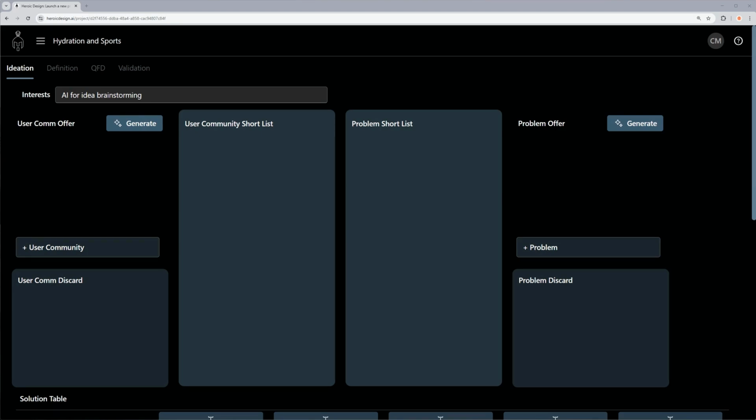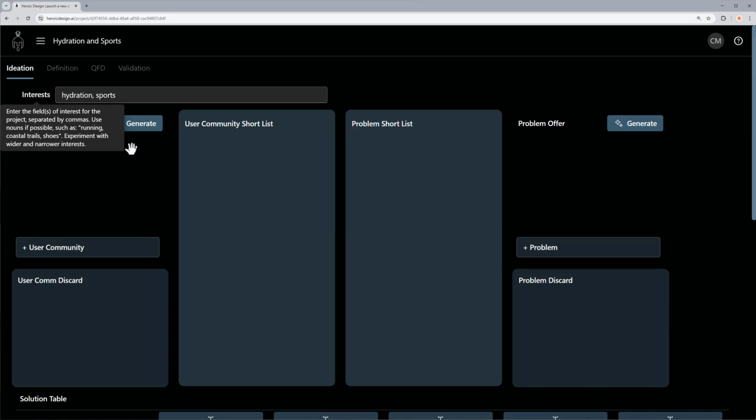Once your interests are in, it's time to meet your user communities. These are groups of people connected by shared needs or interests. Think of them as the folks who might use or love your future design. But here's the catch. Everyone is not a user community. You can't make everyone happy, and great products don't even try. They focus on delighting a specific group of people.